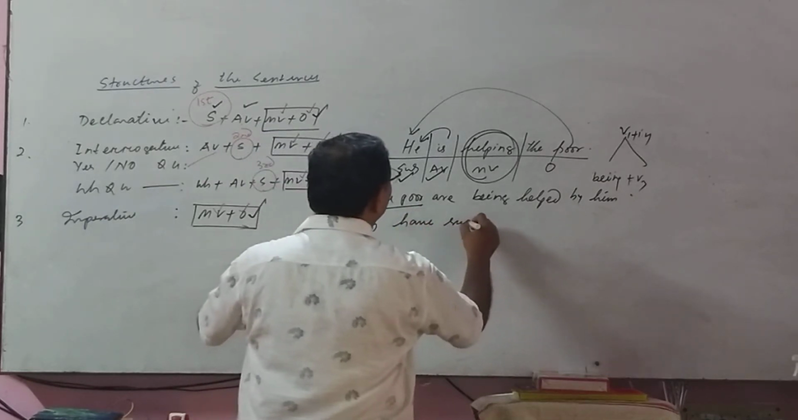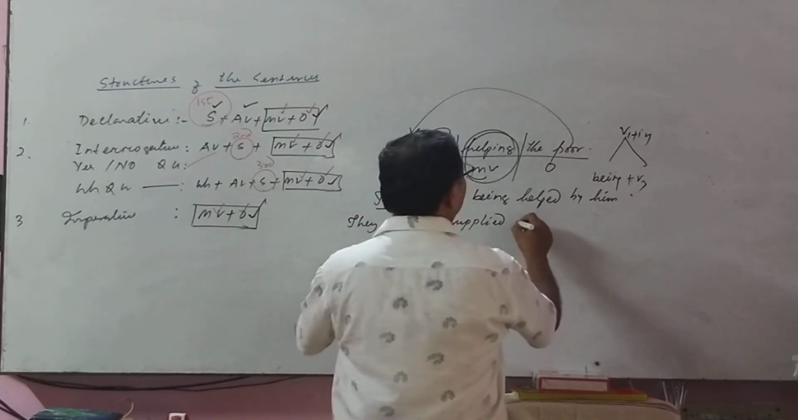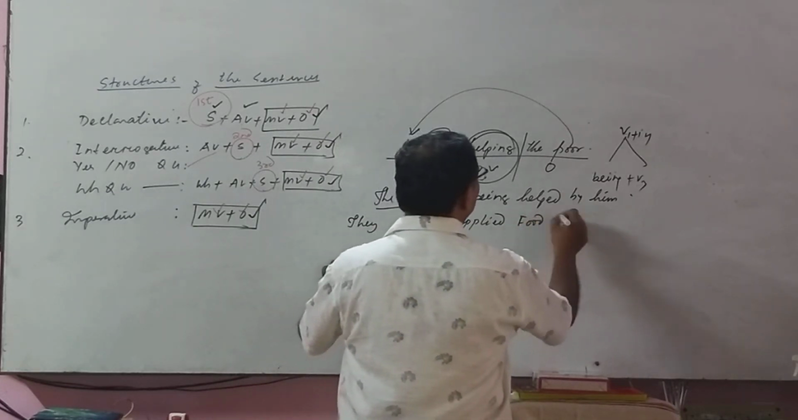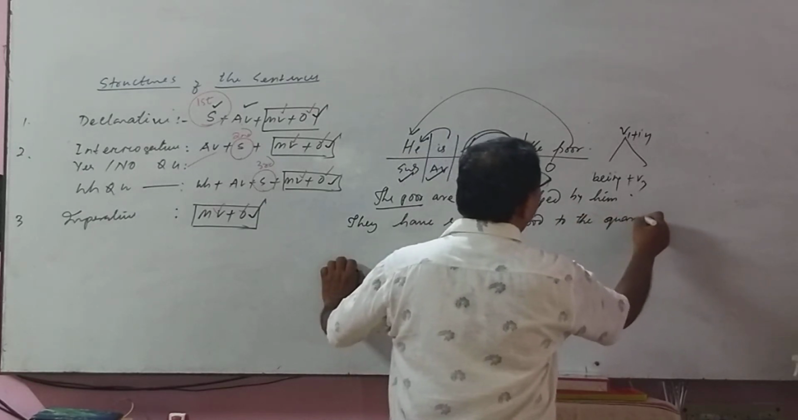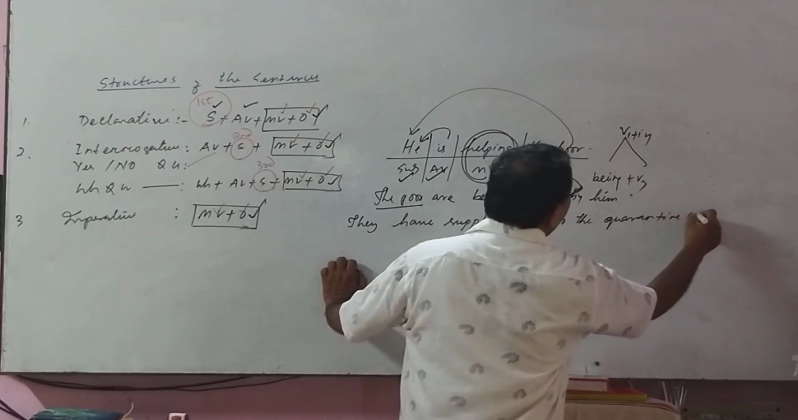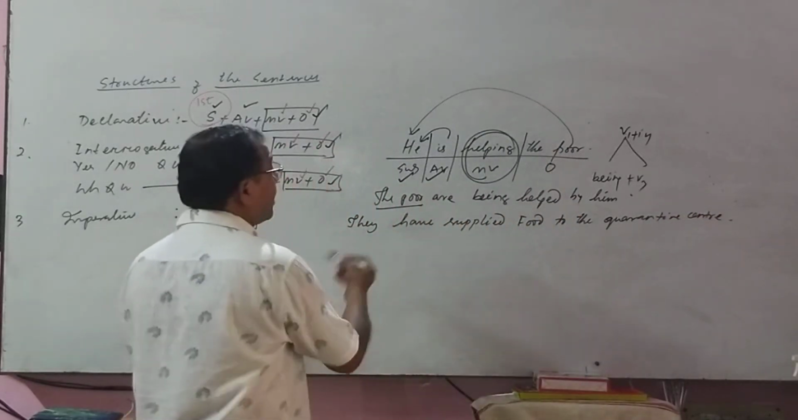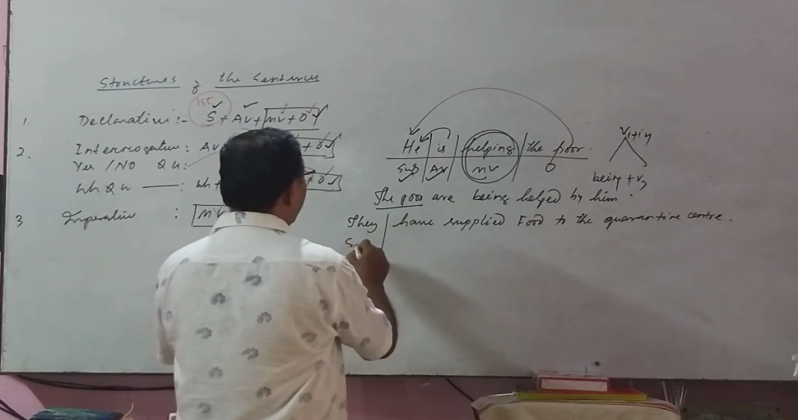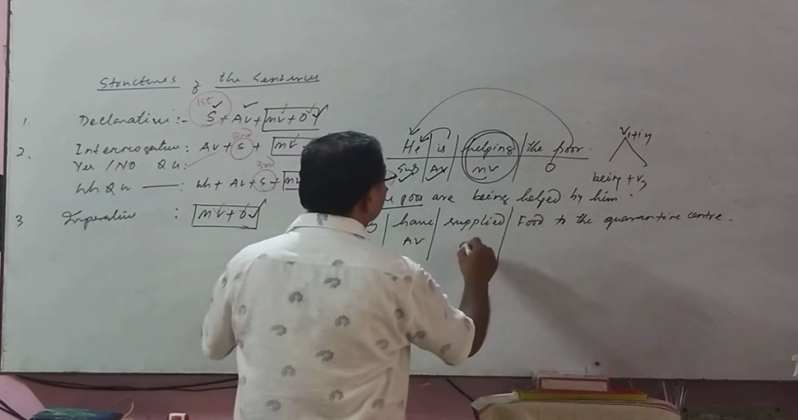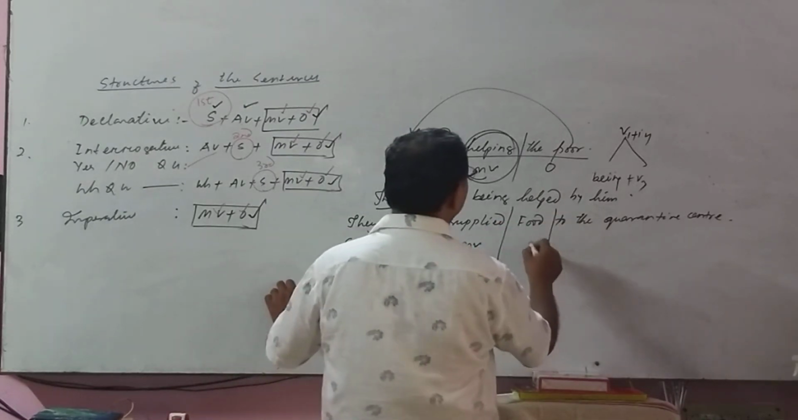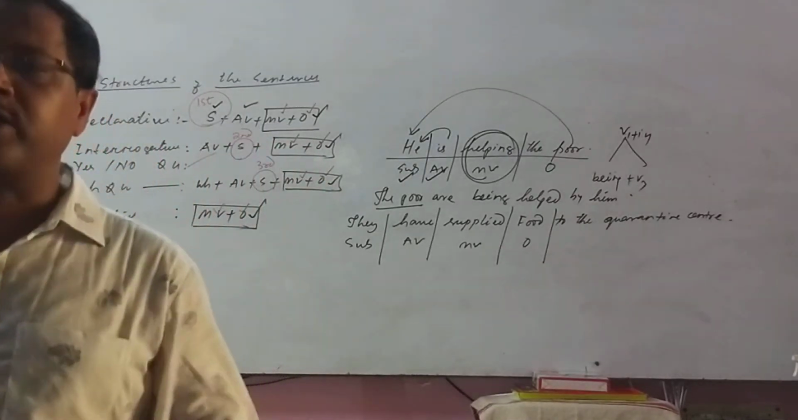They have supplied food to the quarantine center. Okay, let us find the structure. Declarative sentence: subject, auxiliary verb, main verb, object. But this much. You got the object, which means the work here is finished.